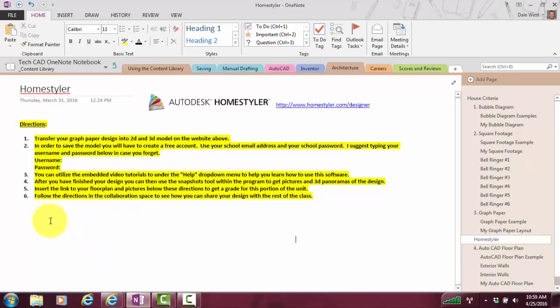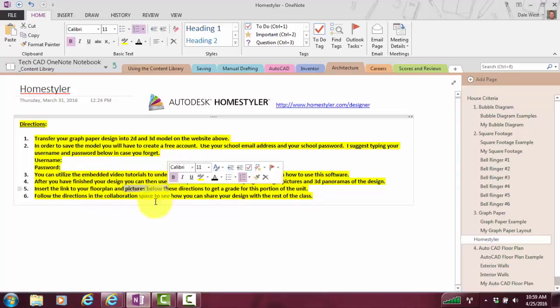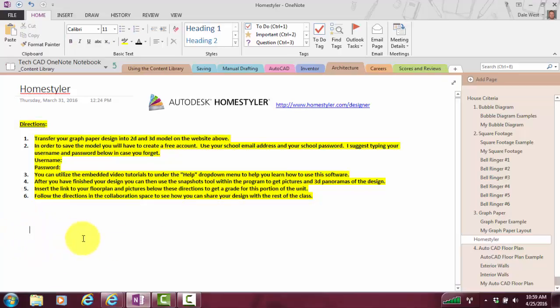Besides just adding the link, you're also going to have to add in pictures. So those snapshots that you took, you're going to insert those right inside of your own OneNote binder. I should see your link and I should see your pictures right here below these directions inside of this page.